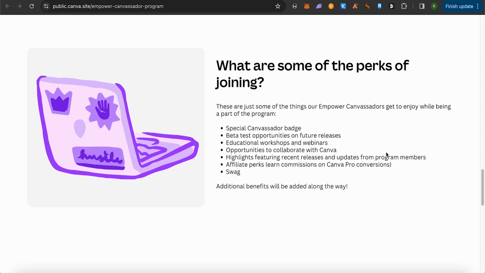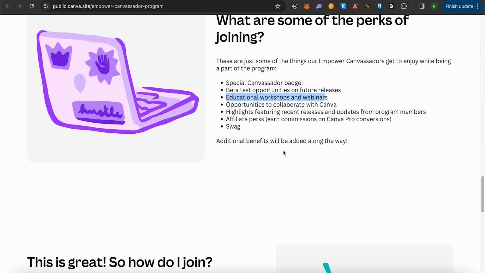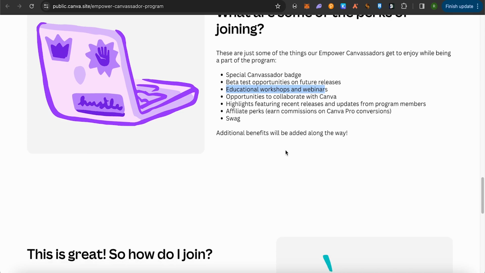And also you would be getting a special Canva Create badge for getting into this particular program. You would be getting beta testing opportunities for future releases, and you would also be getting educational workshops and webinars, and you would also be able to collaborate with Canva on different events, and there are some more perks of getting into this particular program.